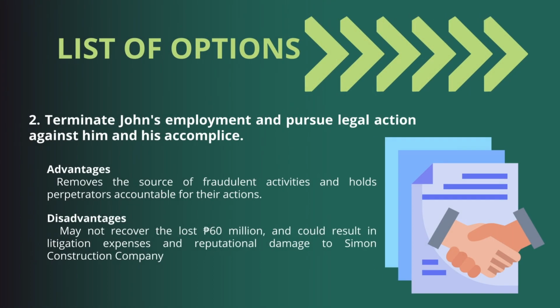The second option is to terminate John's employment and pursue legal action against him and his accomplice. One advantage is that it removes the source of fraudulent activities and holds perpetrators accountable for their actions. The disadvantage is that it may not recover the loss of 60 million pesos and could result in litigation expenses and reputational damage to Simon Construction Company.